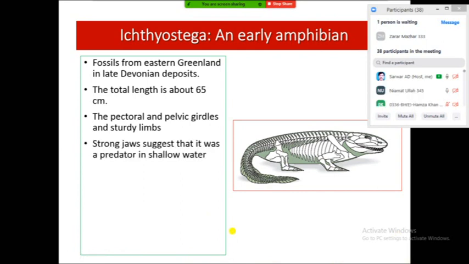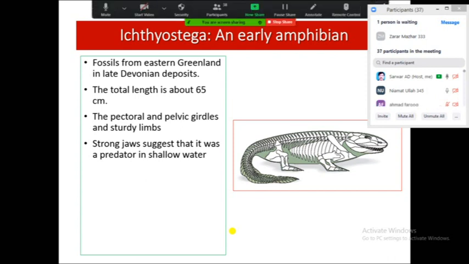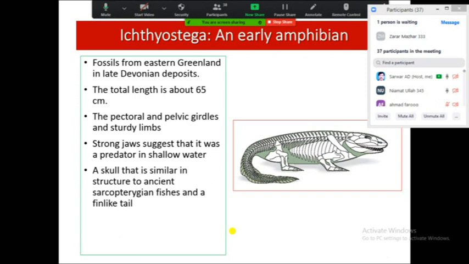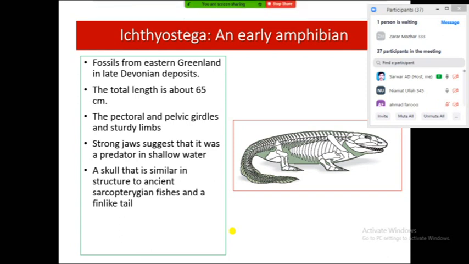Strong jaw suggests that it was a predator in shallow water. Here the jaw was very hard and strong, and that was the indication that they were predators. A skull that is similar in structure to ancient sarcopterygian fishes, and a fin-like tail. These are the structures which are still present in sarcopterygian stocks of the fishes.